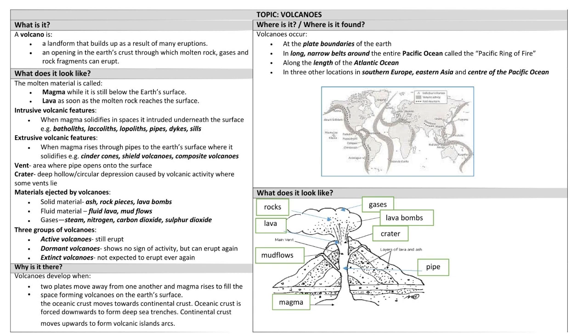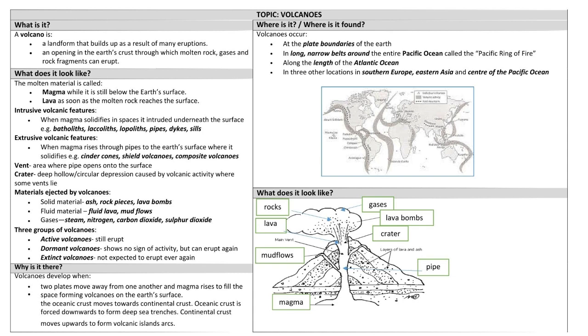Extrusive volcanic features form when magma rises through pipes to the Earth's surface where it solidifies, for example cinder cones, shield volcanoes and composite volcanoes. The vent is the area where the pipe opens onto the surface. The crater is a deep hollow or circular depression caused by volcanic activity where some vents lie.